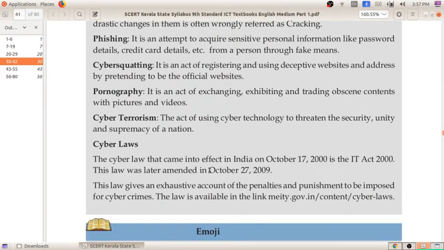The cyber law that came into effect in India on October 17, 2000 is the IT Act 2000. This law was later amended in October 2008. Those who do these things are punishable and have to go to jail. They have to face a lot of problems by law. Our country gives other punishments too. So these are some of the cyber crimes.